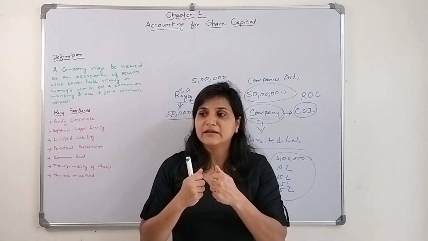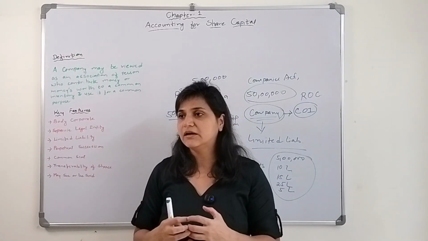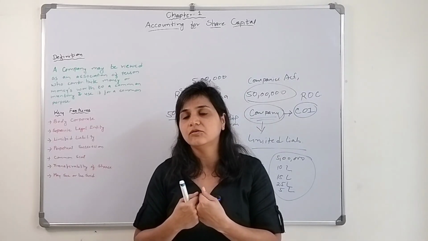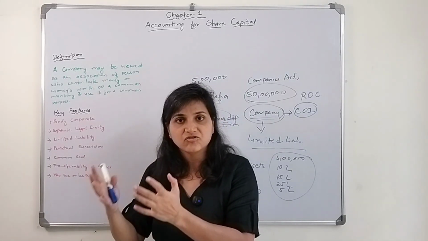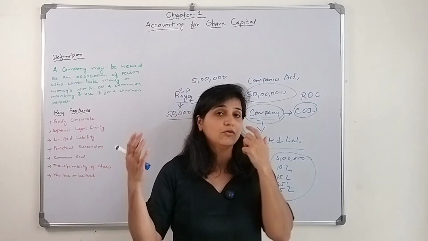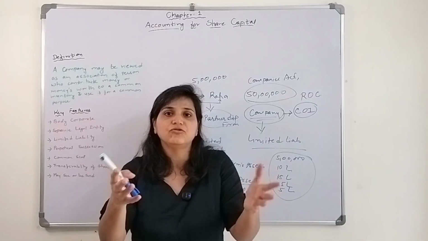But let's say I need money now. Where to go? I have these shares. I'll go to the bank, financial institution, or else to one of my relatives who has money and who likes to invest in companies.